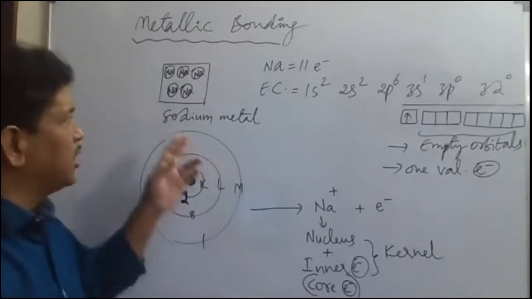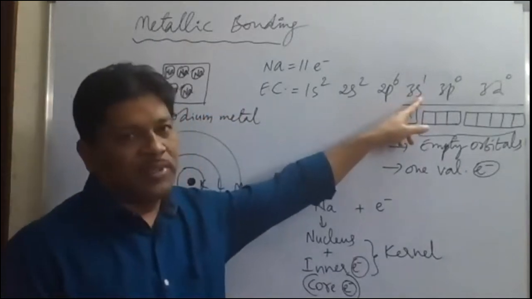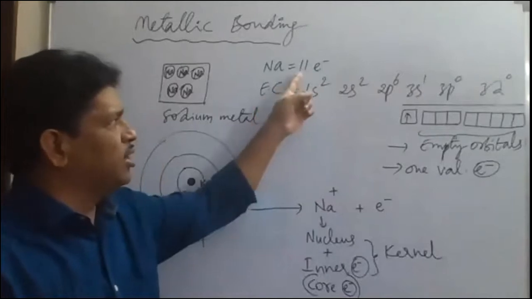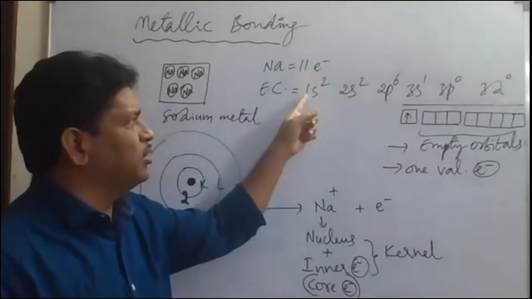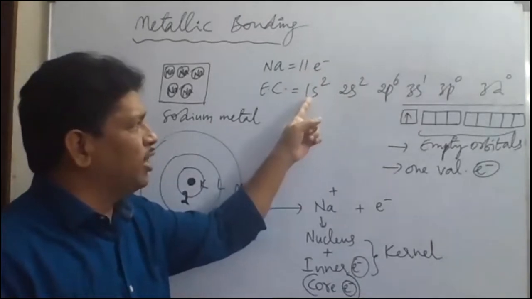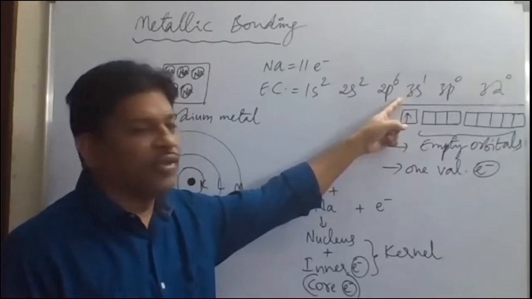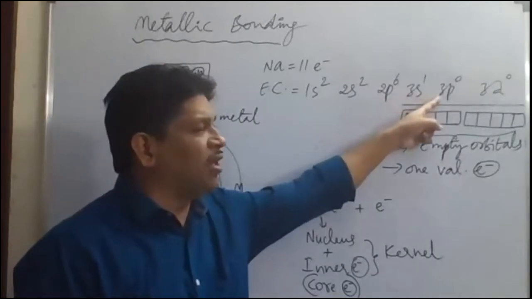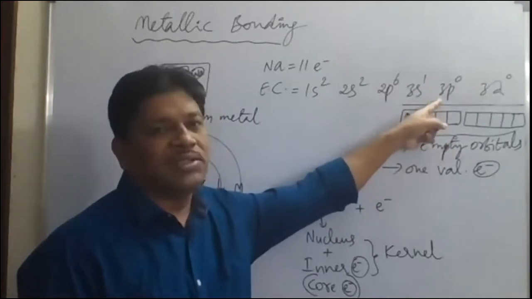Suppose you take sodium. In sodium, how many valence electrons? Only one valence electron will be there. Sodium atomic number is 11. So electronic configuration, how we can write: 1s2, 2s2, 2p6, 3s1. Up to this is the electronic configuration. Then the third orbit will also have what? 3p0. 3p orbitals will be there, but no electrons in them.